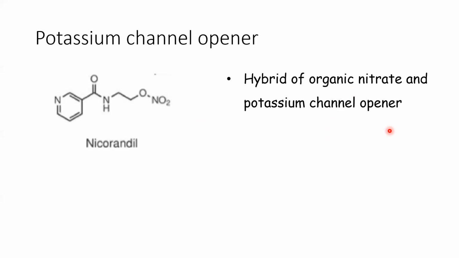Sorry, I mentioned potassium channel blocker, it is potassium channel opener. If you see, there is a nitrate structure in the molecule. After entering the body, it releases this nitrate molecule and acts as a nitric oxide donor.